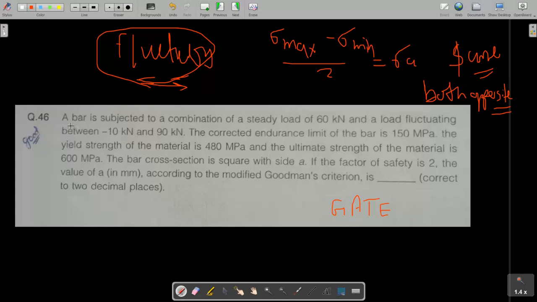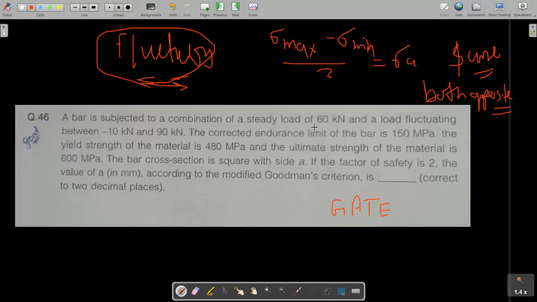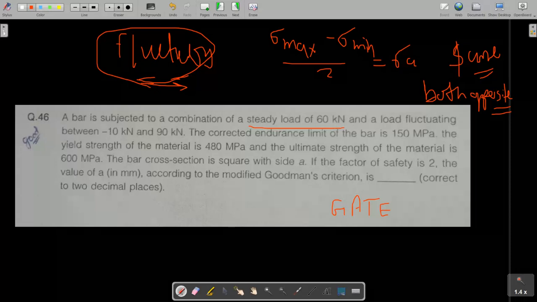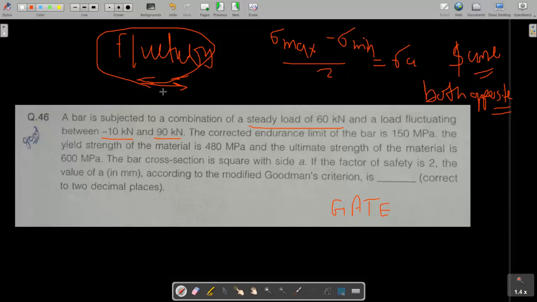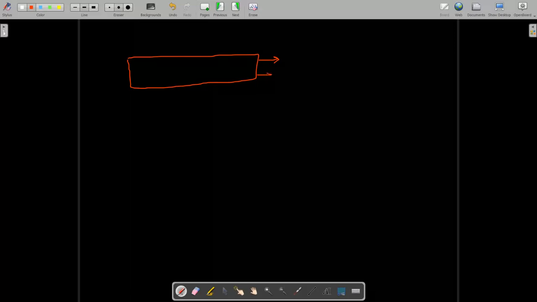The question is: a bar is subjected to a combination of a steady load of 60 kilonewton and a load fluctuating between minus 10 kilonewton and 90 kilonewton. That means there is a bar subjected to two types of loading.